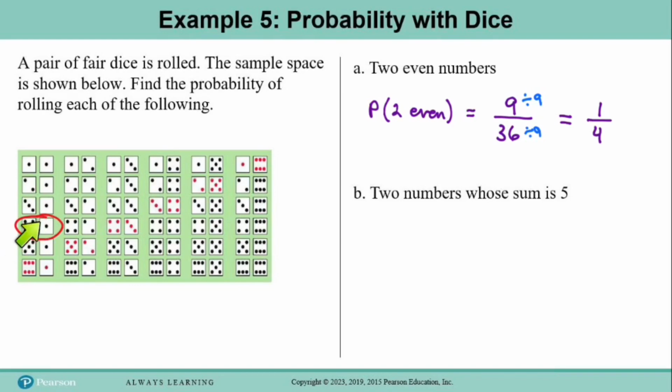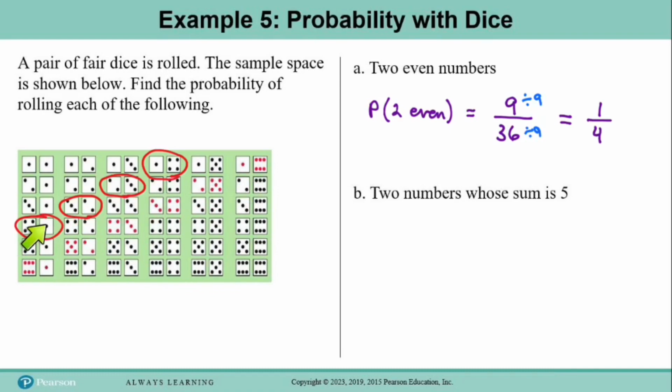Now we can find the rest of them really easily by going in a diagonal line. So if we go up here, 3 plus 2 is 5, 2 plus 3 is 5, and 1 plus 4 is 5. And you can see that those are the only ones that work, because to the left of these 4 that we have circled, all of these sums are too small, and to the right of these 4, all of these sums are too large.